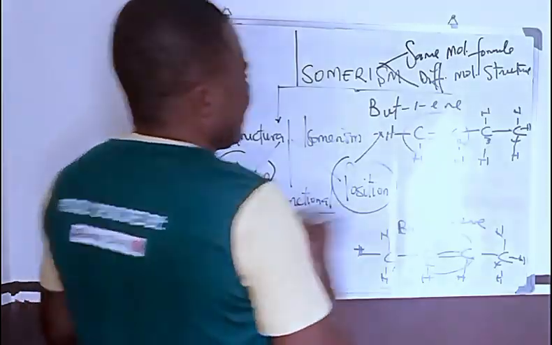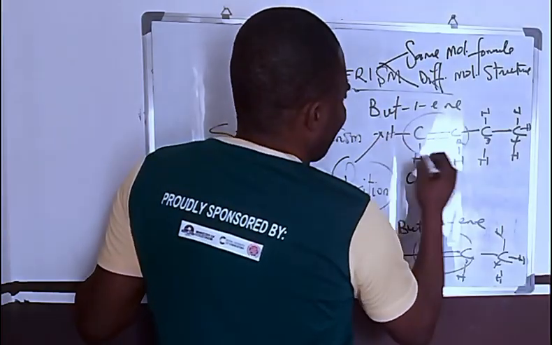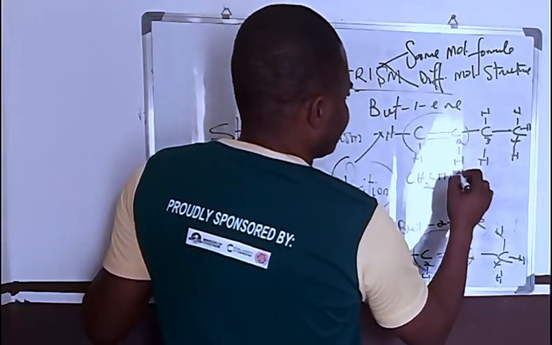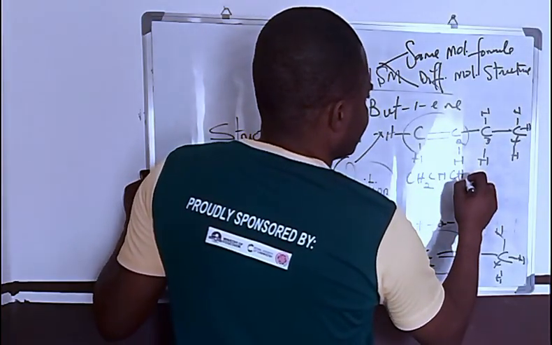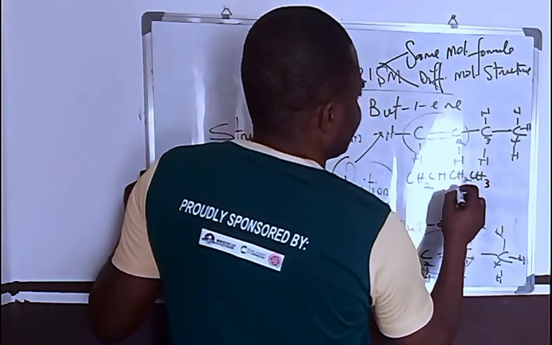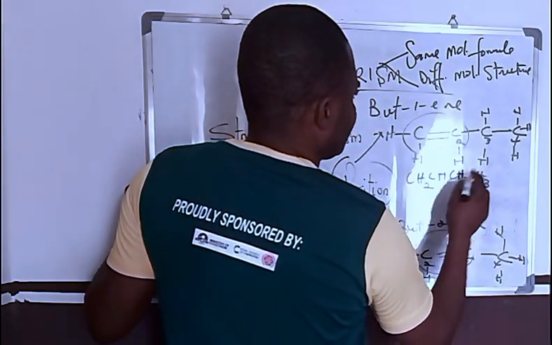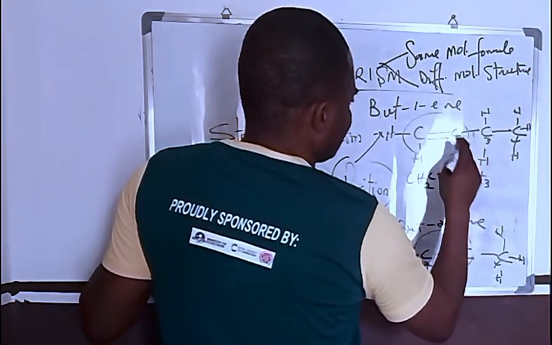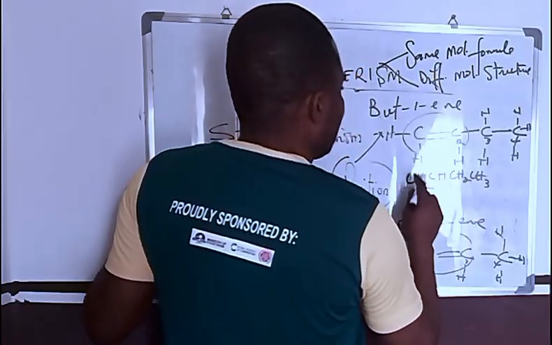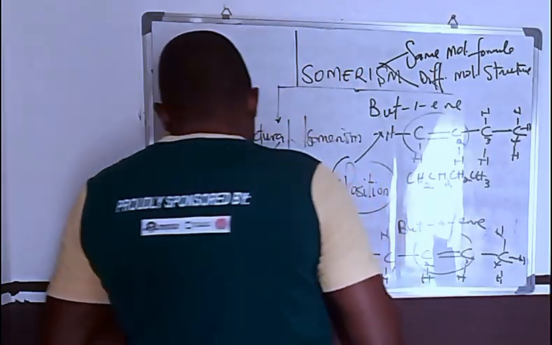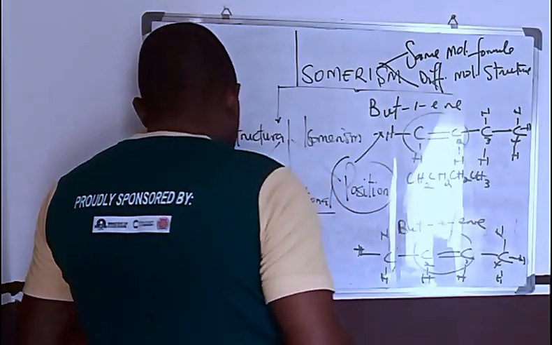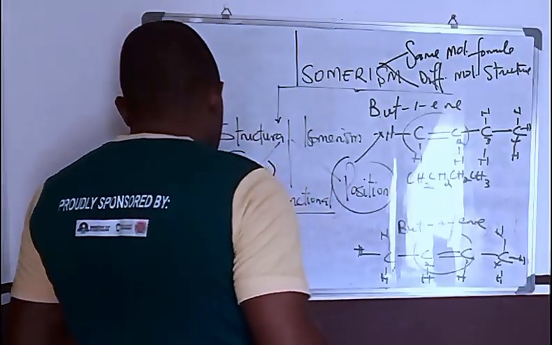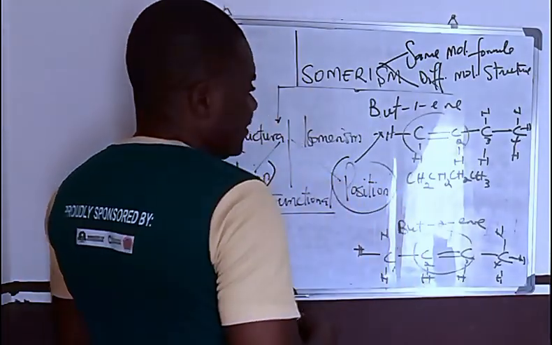So if you take a look at this, you see that this is CH2, CH, and CH3, CH2. So you have a CH2 double bond, you have a CH, and then you have this.